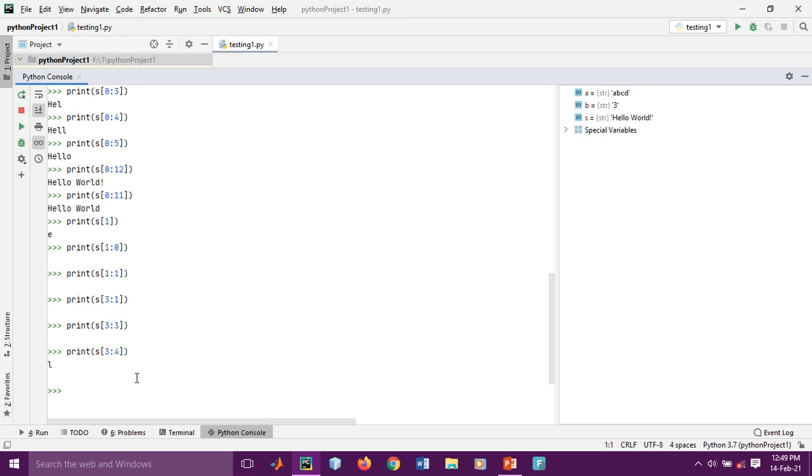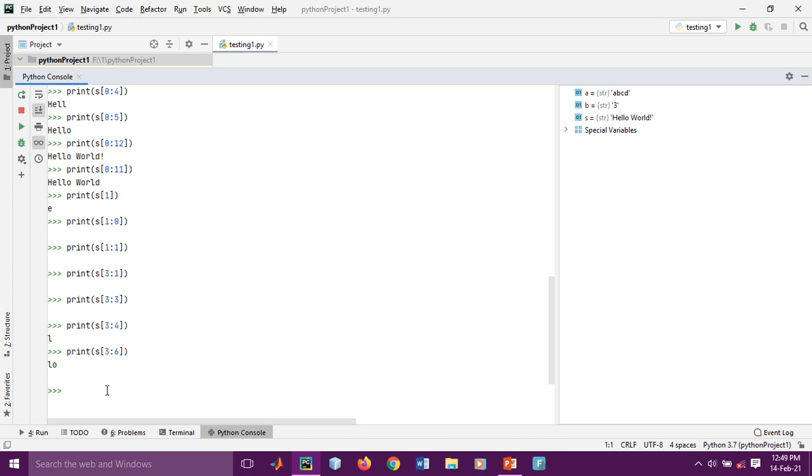So here the third letter is, H is 0, 1, 2, 3. The third one is L, the second L, and you need to mention 4. It is not showing up to 4 characters. It is again starting from this one, so it will print only a single L. So you can also play like this one, 6. So here this prints up to hello.